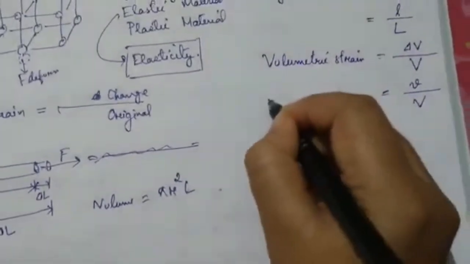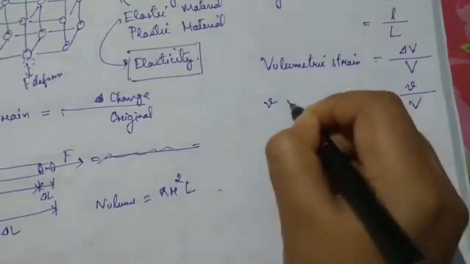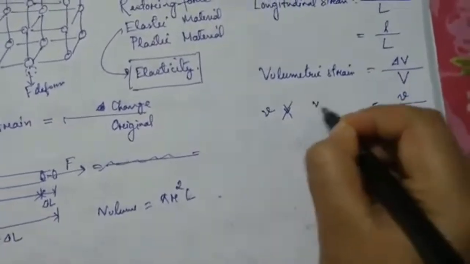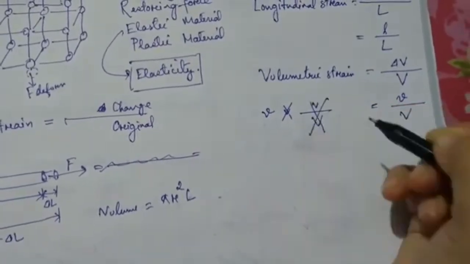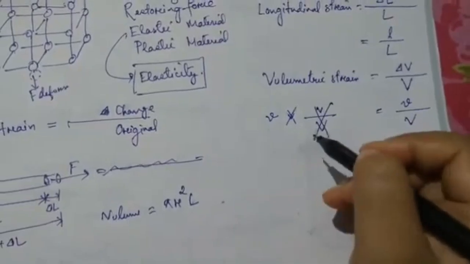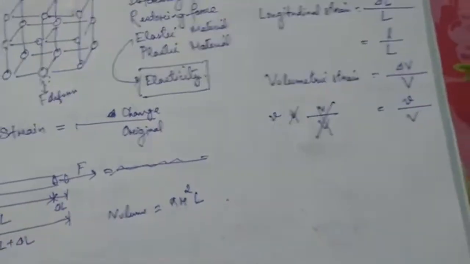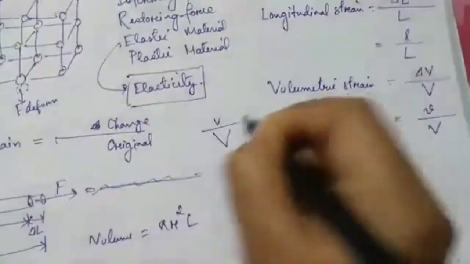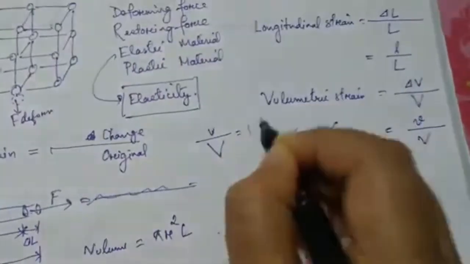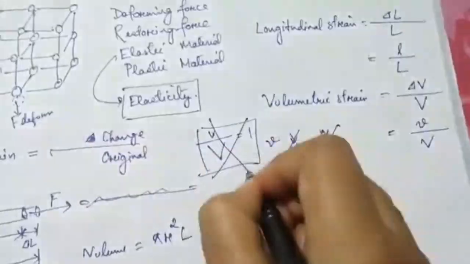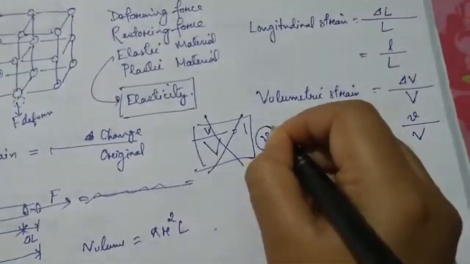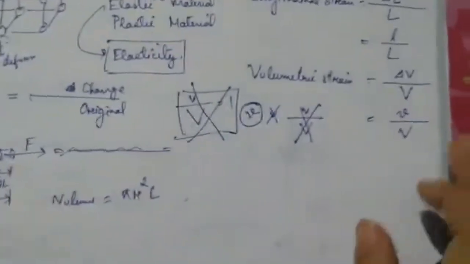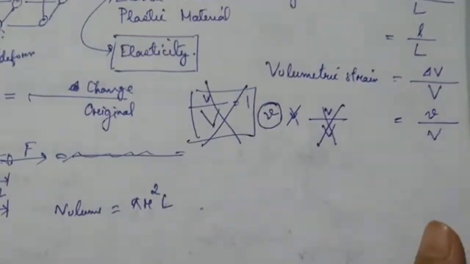If I write small v, it means this one, not like this. Be careful. If you write like this, it will be v by v equal to 1, so that is totally wrong; you will get 0 for this. Small v and capital V don't mean v in small or big size. Always write small v like this, with a curl. So this is the volumetric strain.